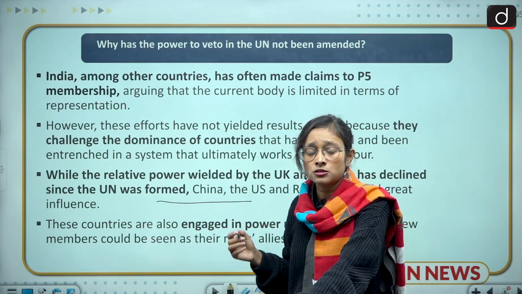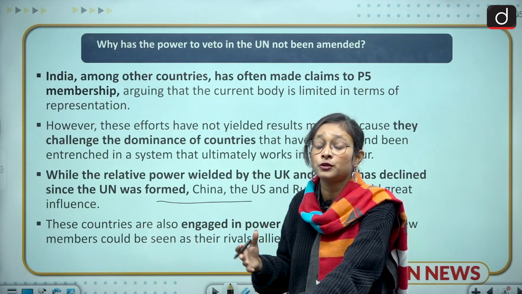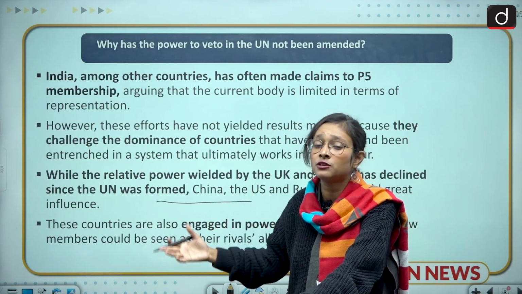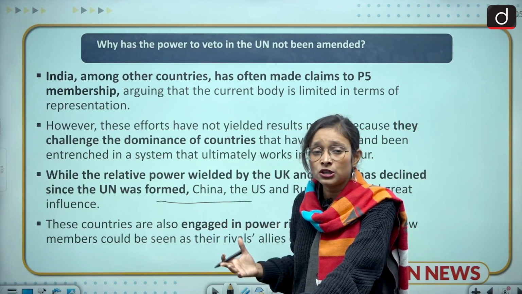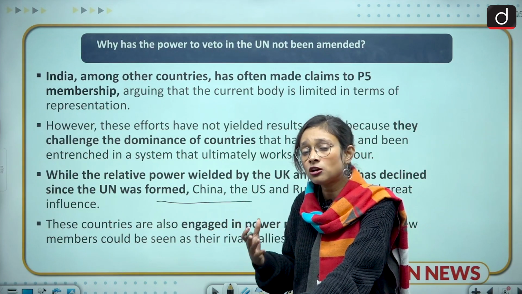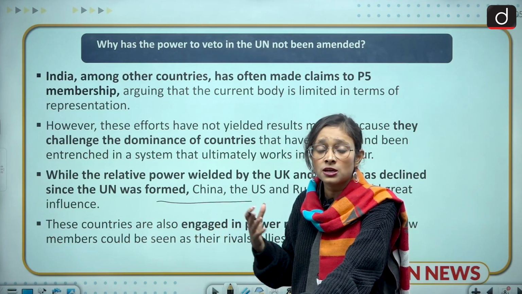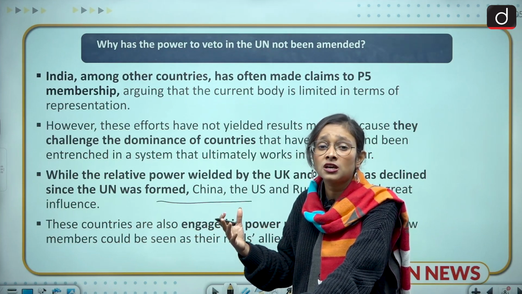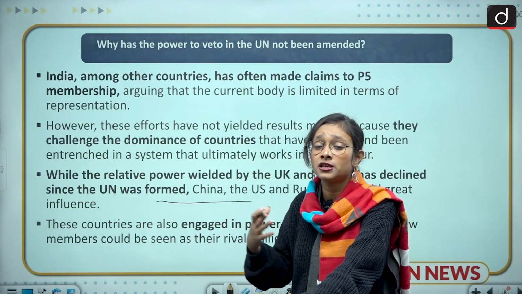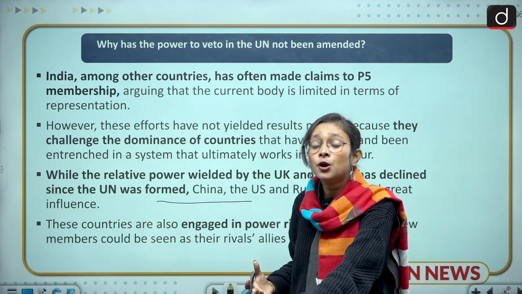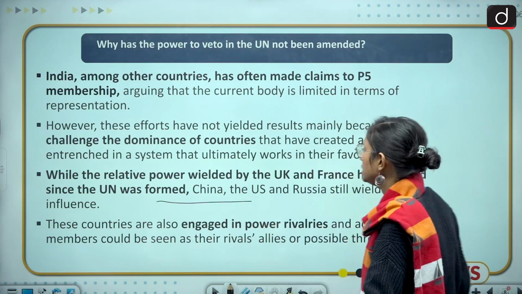And plus there are so many problems among these permanent 5 members also, like Russia and the US do not share a good relationship. On the other hand, Russia and China share a good relationship. The UK has another kind of rivalry with the US. So what we have seen is that all these 5 countries are not united among themselves, and they are not thinking about the welfare of the other countries. They are sometimes misusing their power, and they are voting against very humanitarian grounds and steps. So these kinds of things are proving harmful for the world order, and they need to be amended.